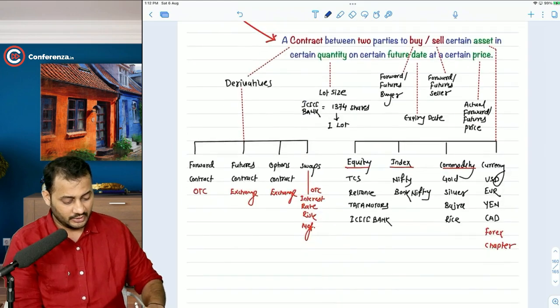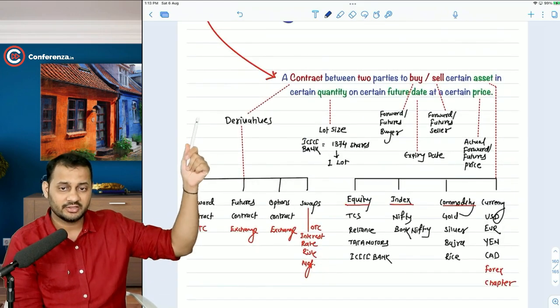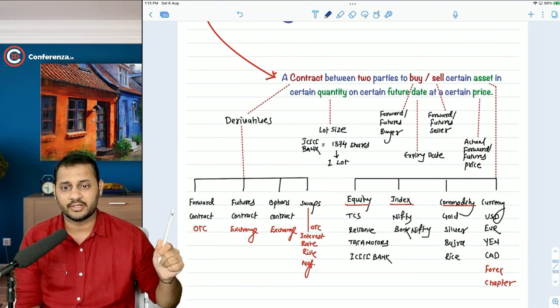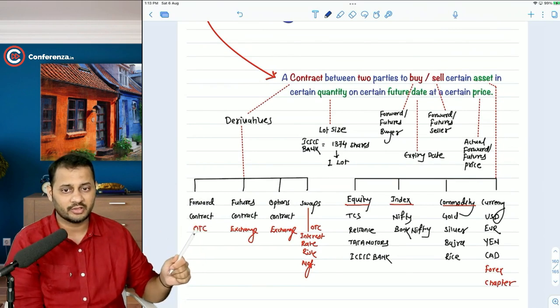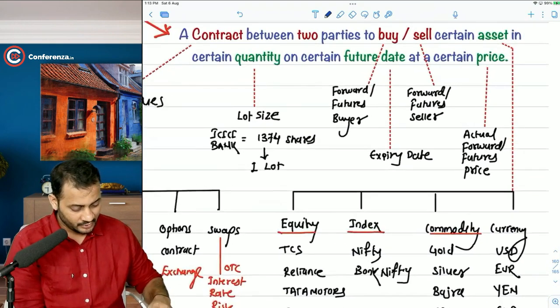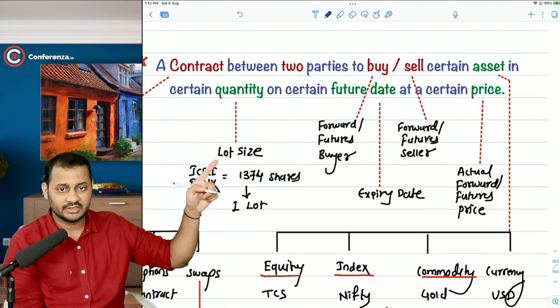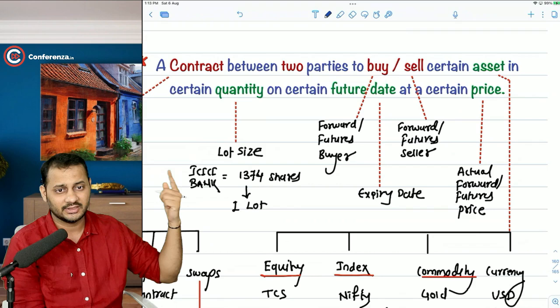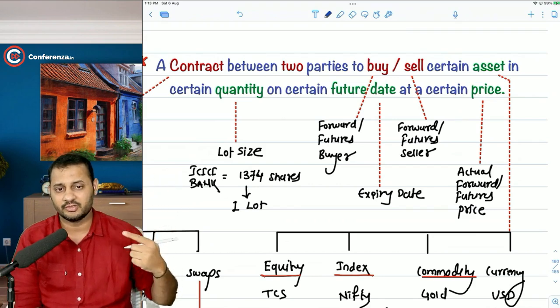Now, this contract is called the derivatives. It can be a forward contract, futures contract, options contract, or swaps contract. Forward and swaps contracts are over the counter market traded. Futures contracts are exchange traded, right? Then quantity is fixed, which is the lot size. The buyer will be called the forward buyer or the futures buyer. The seller will be called the forward seller or the futures seller.